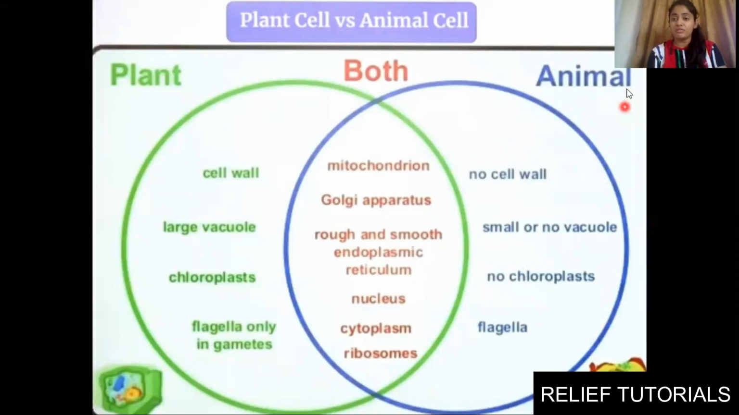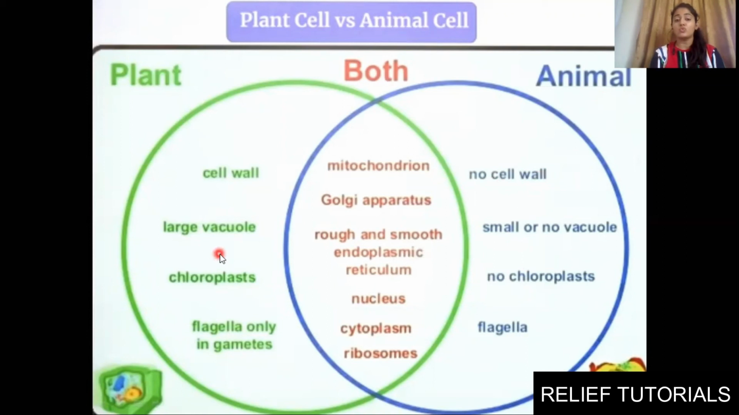Now there are a few differences between plant and animal cells. We know that both are multicellular organisms, right? So there will be similarity in their cells, but there are a few things that plants have and a few things that animals don't have. As we discussed, one is the cell wall. Plants have a cell wall, we do not. So the first difference is the presence of a cell wall in the plant cell, which is absent in the animal cell.